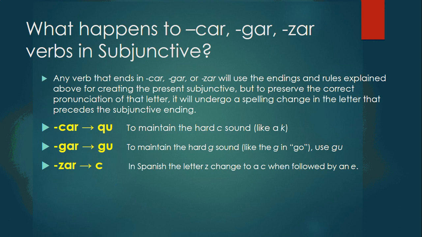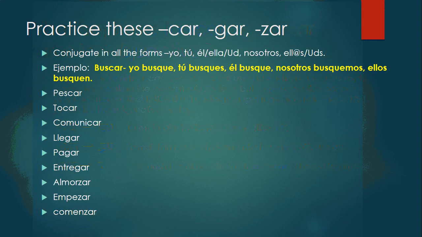But beware, if some of those verbs, when you do the test and conjugate in the yo, have an irregular stem, they will keep the irregular stem plus make this change for car, gar, zar. Okay, clase, let's practice. Buscar: que yo busque, busques, busque, busquemos y busquen.